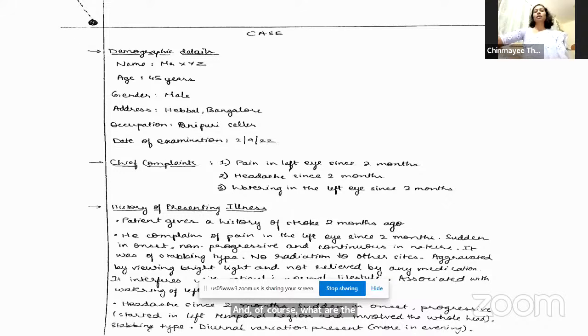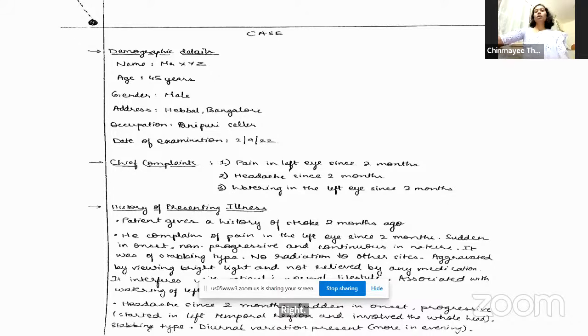And of course, what are the ophthalmic causes of headache? Ophthalmic causes of headache: conjunctivitis, keratitis, uveitis, glaucoma, iridocyclitis, orbital causes. Right. So basically, more causes of headache would be glaucoma, keratitis and uveitis. Generally, in conjunctivitis, we don't have so much of headache. So whenever we have headache, it is more likely that we are dealing with a case of narrow angle glaucoma or uveitis or something deeper.